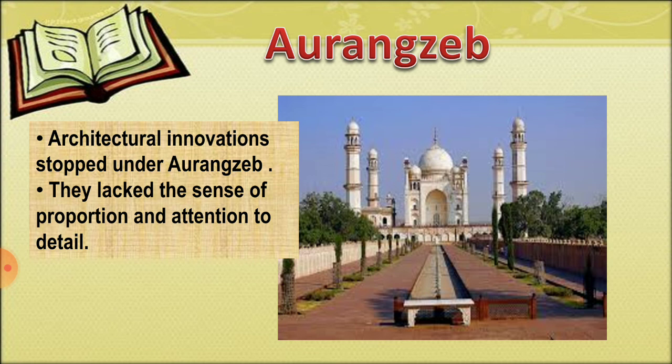Badshahi Masjid at Lahore was also built during the Aurangzeb regime. So architectural innovation stopped under Aurangzeb, and whatever was built does not have the precision and proportion seen during the Shah Jahan period.